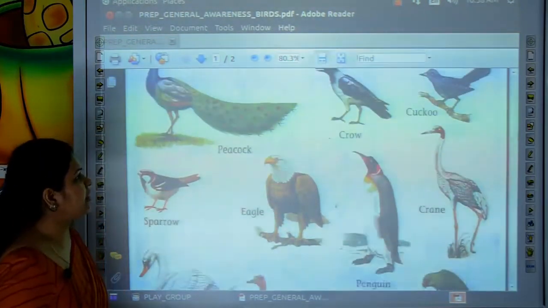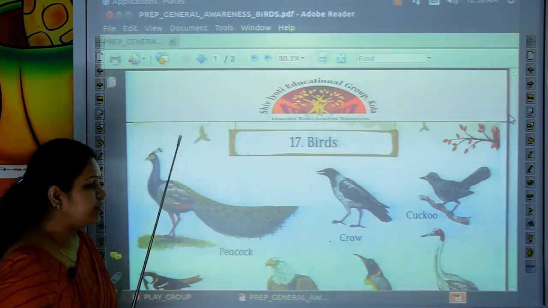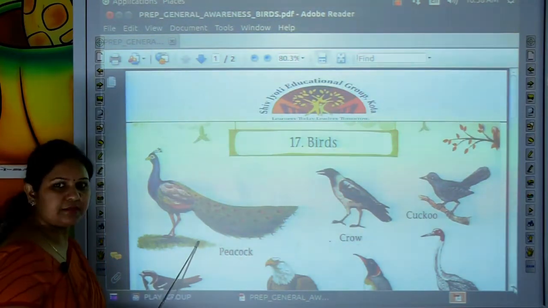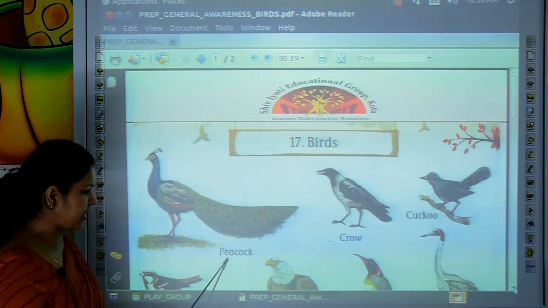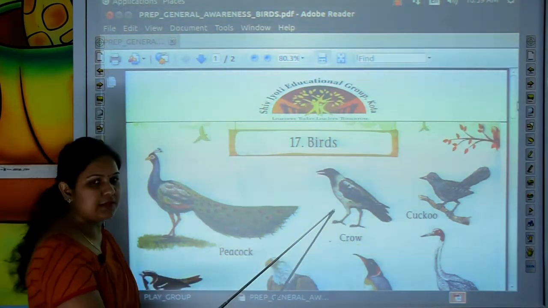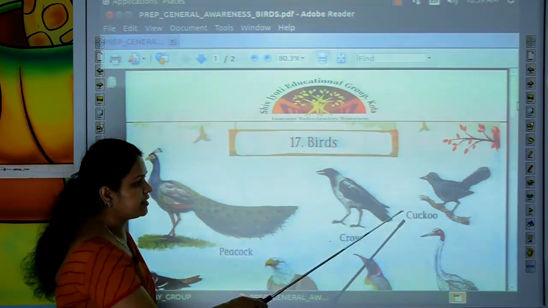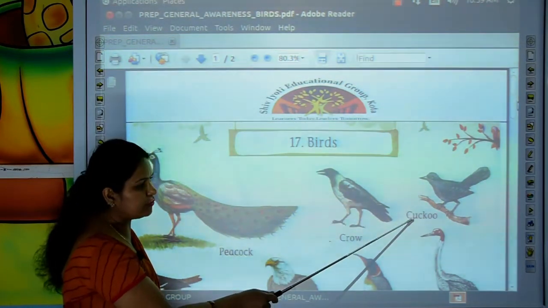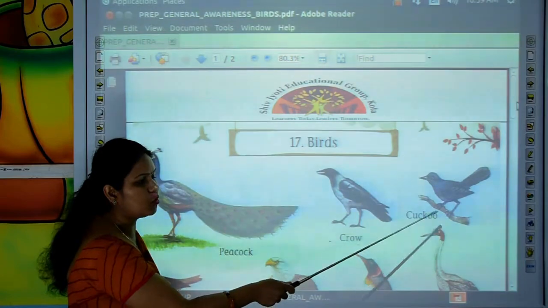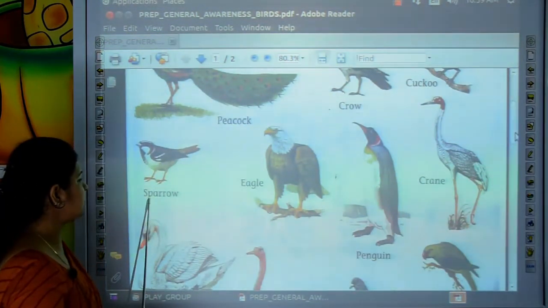So kids, let's revise the name of the birds with me and speak with me very loudly. This is peacock. P-E-A-C-O-C-K. Peacock. This is crow. C-R-O-W. Crow. The next is cuckoo. C-U-C-K-O-O. Cuckoo. The next is sparrow.